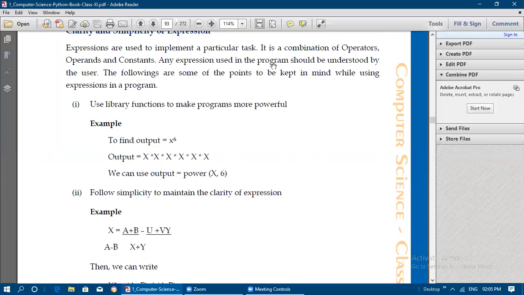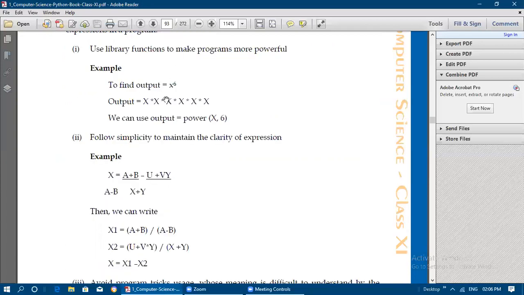Any expression used in the program should be understood by the user. So whatever expressions we are using in the program, they should be understood by the user. The following are some of the points to be kept in mind while using expressions in a program. So first one is to use library functions to make programs more powerful.